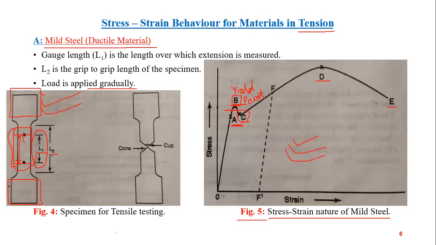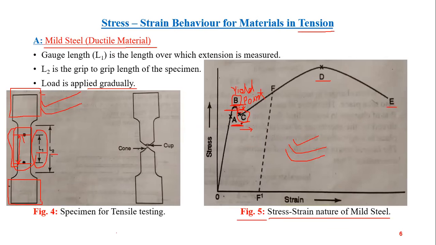See this, upper yield point. We see that the load has started decreasing, but strain is increasing. So this is called the yielding of the material.